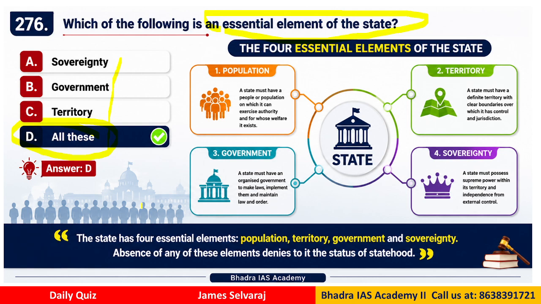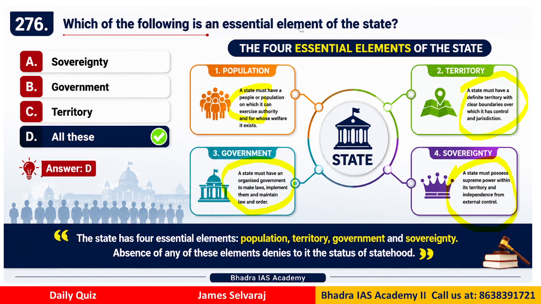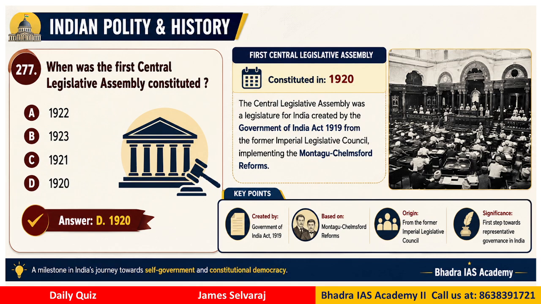Because when we talk about the elements of any country, first thing is the population, second you must have a definite territory, then you should have a government, and you should have sovereignty. That means you should be independent, you should not be under somebody else's control, then only it's a proper state or country.